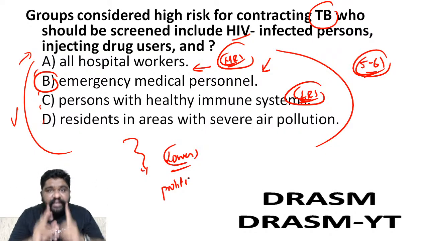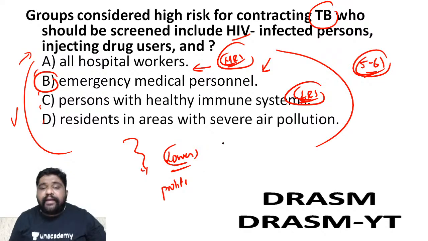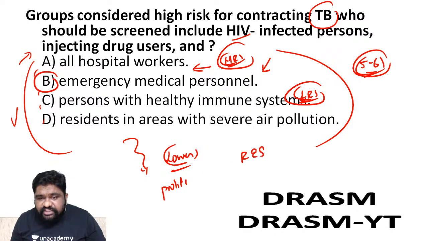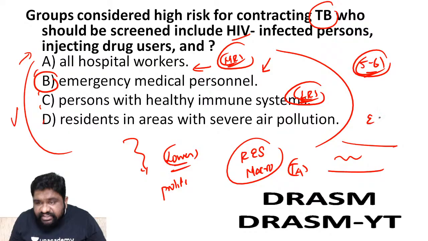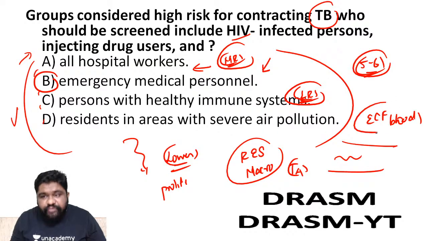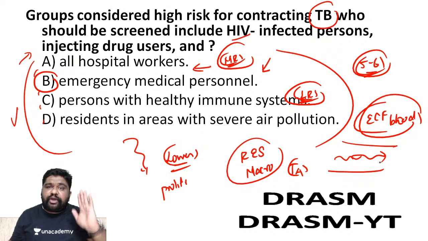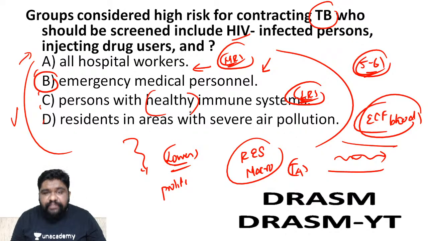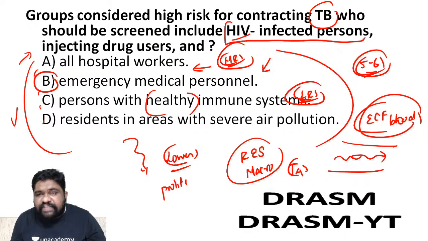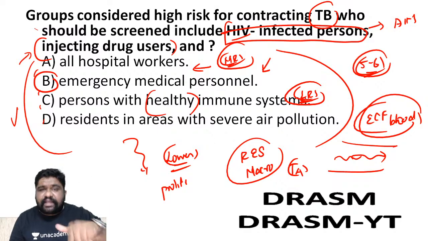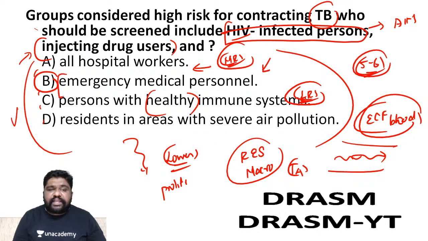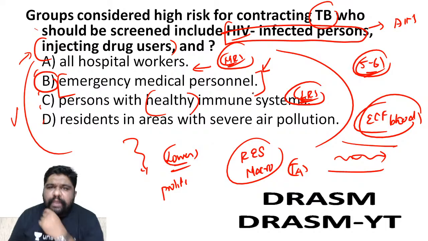What is the importance here? TB bacillus is not supposed to be seen in blood. TB bacillus should be bound in the reticuloendothelial system or captured by macrophages, or they should be fighting the T4 cells. Rather than that, you won't find the organisms freely floating in the extracellular fluid called blood. But if you see TB bacillus floating in the blood, it is purely because of low immune system. So persons with low immune system can be high risk patients. The best example can be HIV infected persons who are going towards AIDS. Also, injection drug abusers could have acquired HIV, and can get the organism by injection abuse, but the most important high-risk people can be emergency medical personnel.